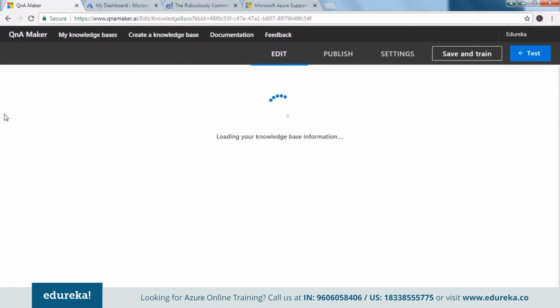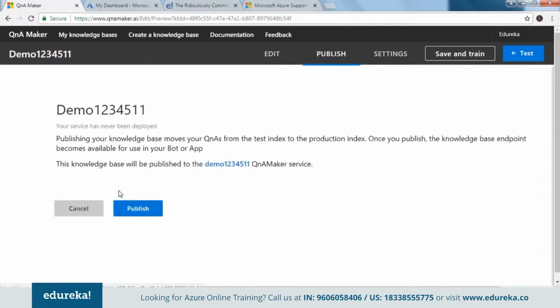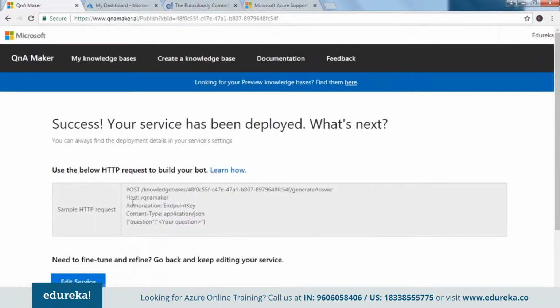For that, I need to refresh it once, and once it gets refreshed, I can go ahead and publish it. So guys, once we are done, we have this option here, publish. Okay, so it might take half a minute. Once it gets published, we are going to create a chatbot and give this knowledge base to the chatbot. So if we again test it and put in certain queries, it would give us the reply for the questions that we've asked.